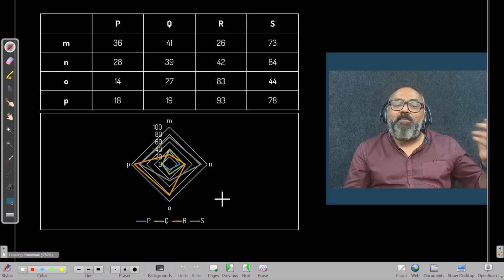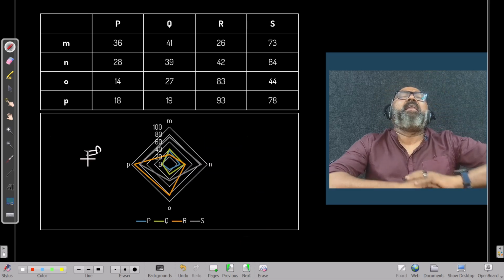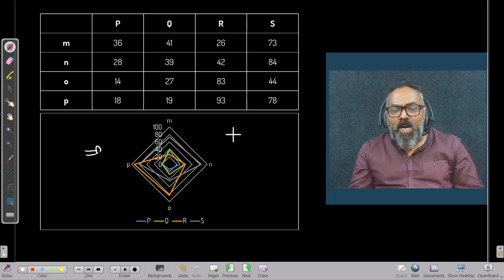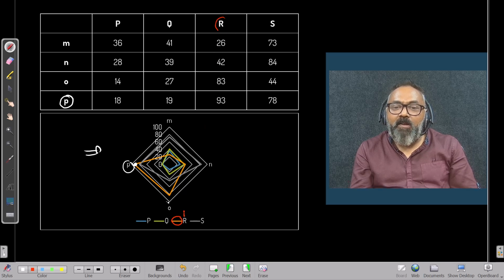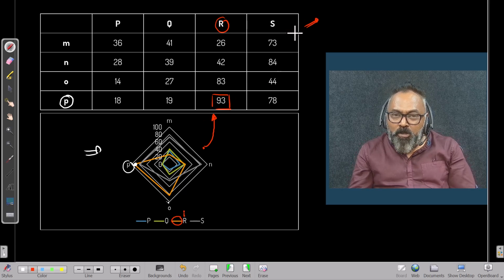What if this data is presented like this? A spider diagram. True, I need to know how to interpret this diagram. But if I know how to interpret it, this particular thing assigns a particular value of P to this point on the diagram, which is R here, R there, and that represents that particular value. That's all it means, right? Of course, you will take a little time to convert that into the table to answer the question. But fundamentally, can I look at these as very different chapters?